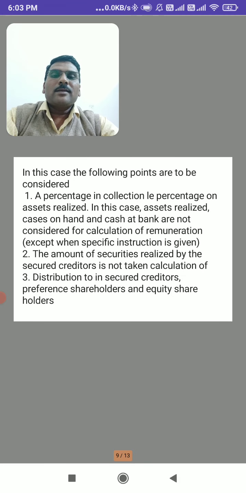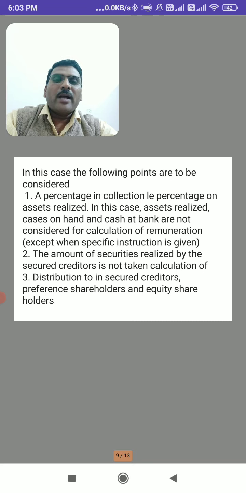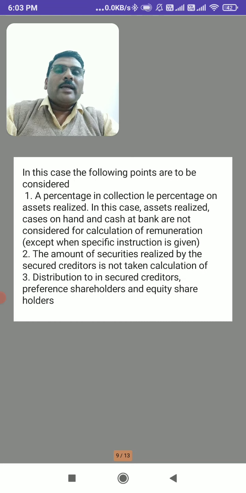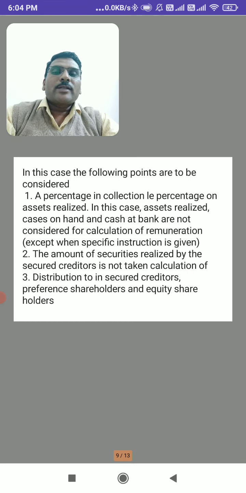In this case, the following points are to be considered at the time of calculating the liquidator's remuneration. First, a percentage on collection, that is, percentage on assets realized. In this case, cash in hand and cash at bank are not considered, so at the time of calculation of percentage on assets realized, cash in hand and cash at bank are excluded.